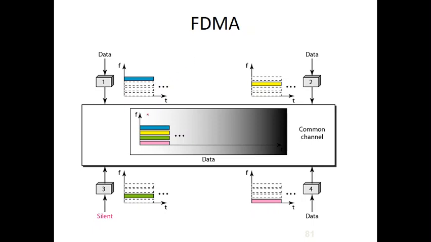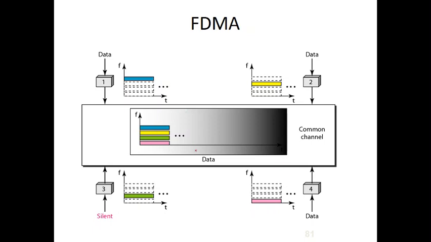For example, if the entire link is connected with 4 devices, device 1, 2, 3 and 4, then the entire link is divided into 4 channels based upon different frequencies. One channel is given to device 1, the second to device 2, the third to device 3 and the fourth to device 4. So they have to send in their respective frequencies.